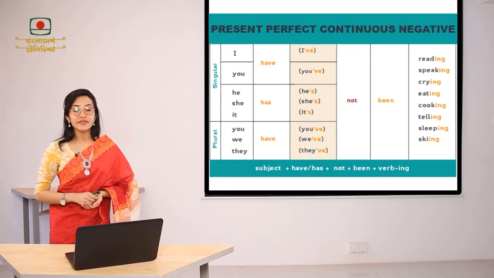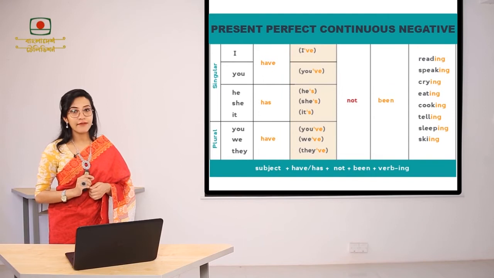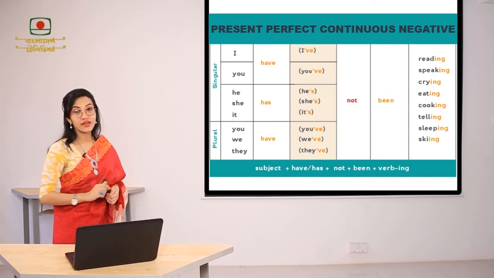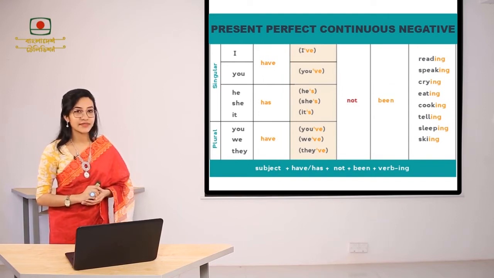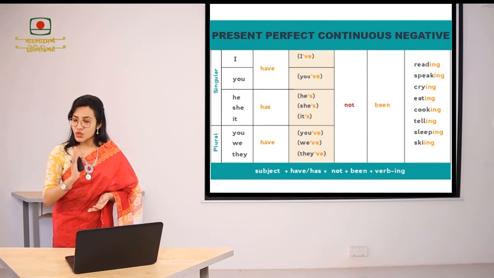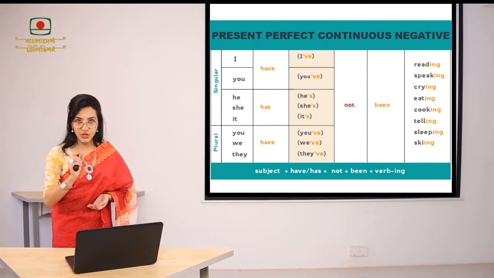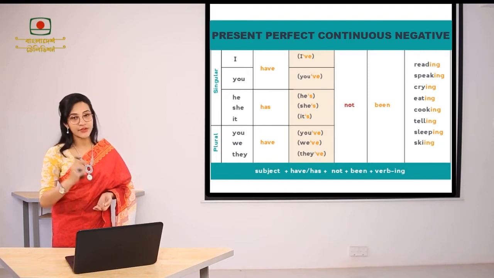To make a negative sentence using present perfect continuous tense, you just have to put a not after have or has. For example, it has not been raining. You have not been crying. So don't get puzzled over the structure of negative sentences. Just put a not after have or has.